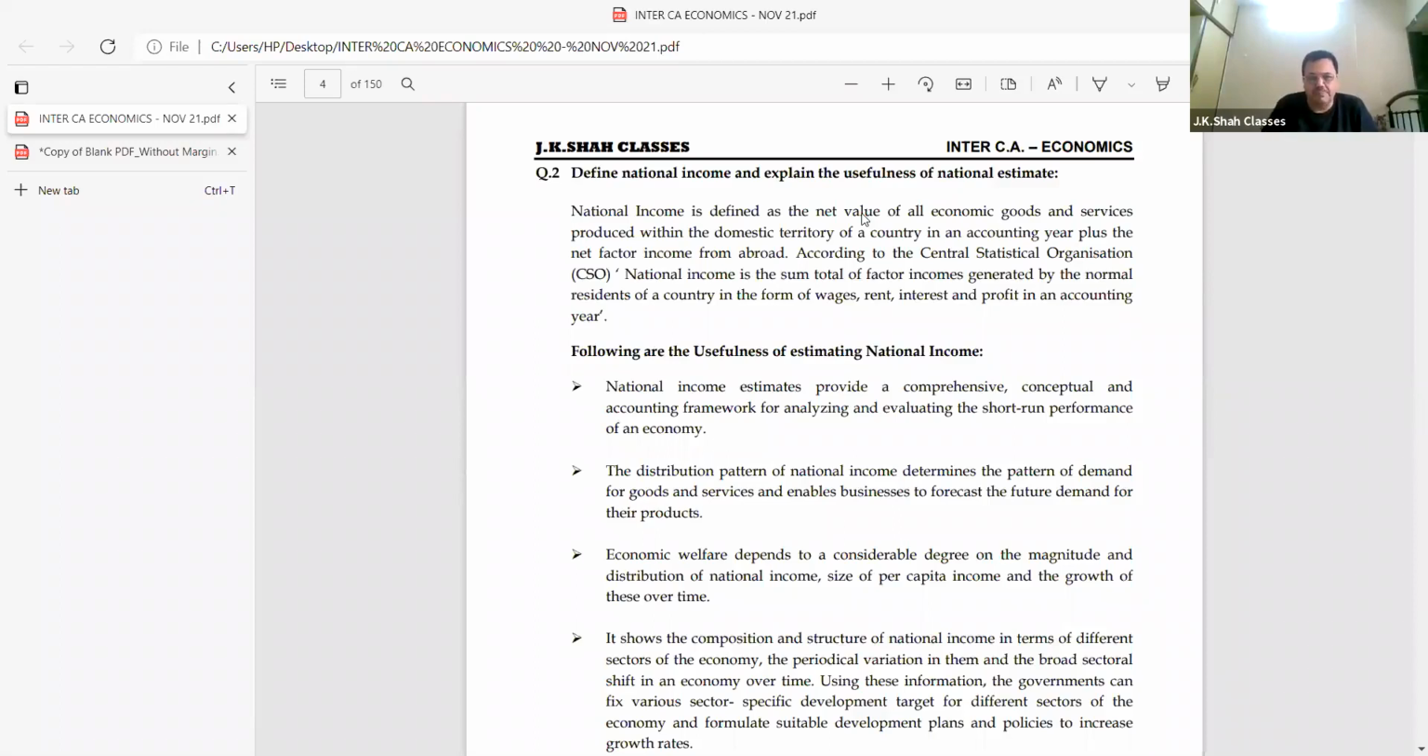First thing it says, define national income and explain the usefulness of national income estimates. Please understand a bit. It says national income is defined as the net value. Okay, pay attention. Now, what do we mean by net value? Net would mean what? Gross minus depreciation. Am I right?